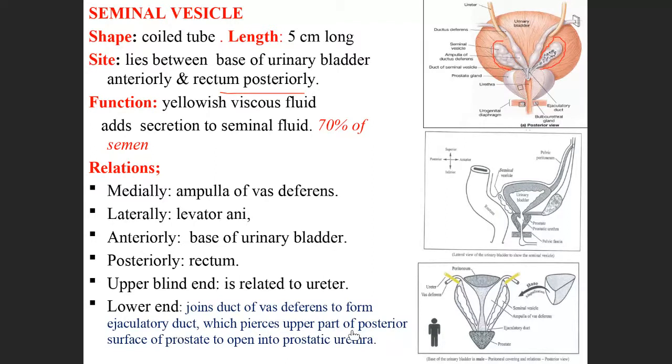It pierces, pierce means goes inside, the posterior surface of the prostate and opens into the prostatic urethra. See here, in this picture it is very clear. This is the urethra, the lower part, and this one is the ejaculatory duct.